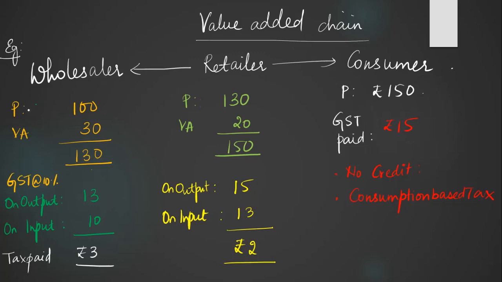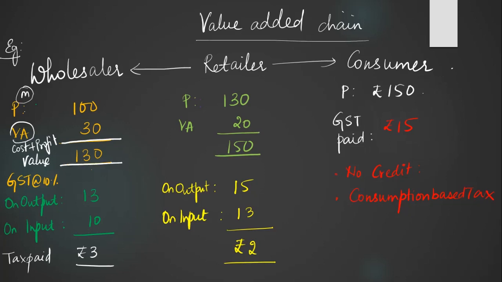Suppose the wholesaler has purchased goods worth rupees 100 from the manufacturer, and he does a value addition of rupees 30 to make profits, adding all his costs. Value addition would be his cost and his profit percentage. So the value of the goods he sells to the retailer will be rupees 130.